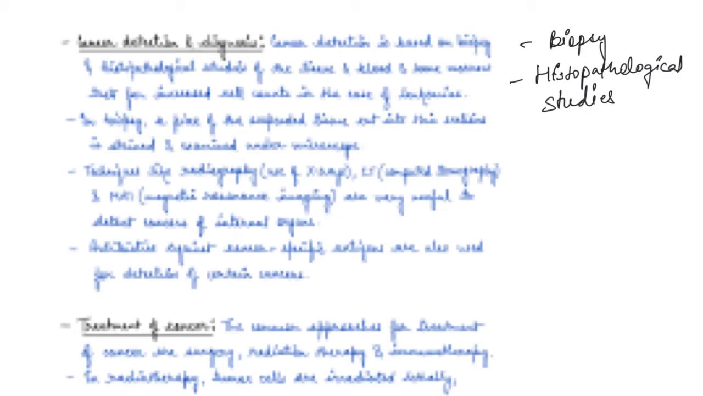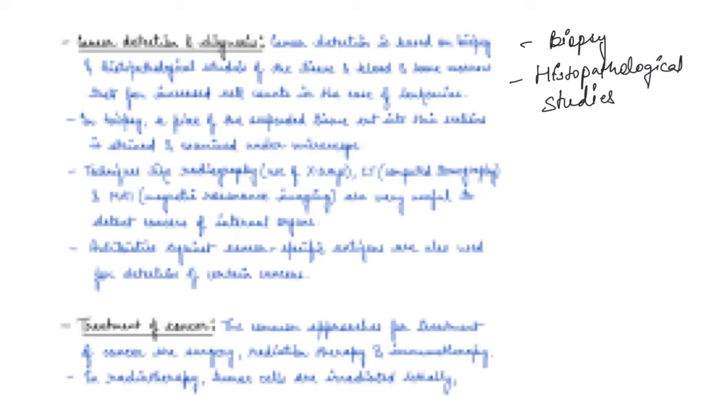So in biopsy, what happens basically is we cut a piece from that particular organ, or where there is a chance of tumor or cancer. We basically take out a tissue, and then from this tissue we cut thin sections, and this is stained and examined under a microscope, right?